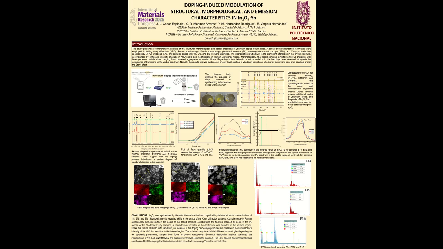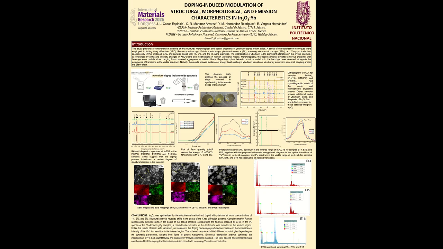The SEM micrograph of the sample doped with 1% Yb shows a fibrous morphology with some agglomerated fibers. In the enlarged region, it can be observed that the different morphologies exhibit a wide variation in size, with particle sizes smaller than 2 micrometers. In the EDS analysis, carbon is observed because the sample was placed on carbon tape. Oxygen and indium are uniformly distributed throughout the sample, whereas ytterbium appears to be highly dispersed, indicating that the doping